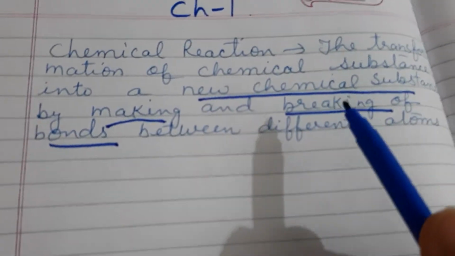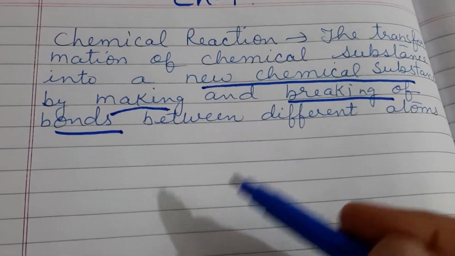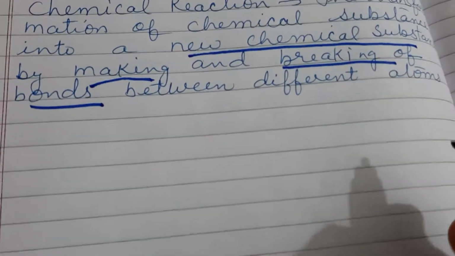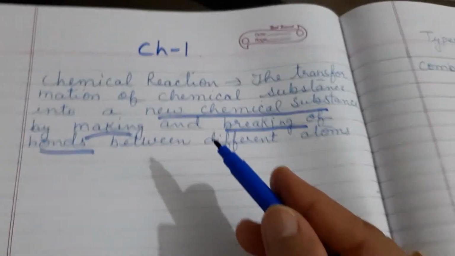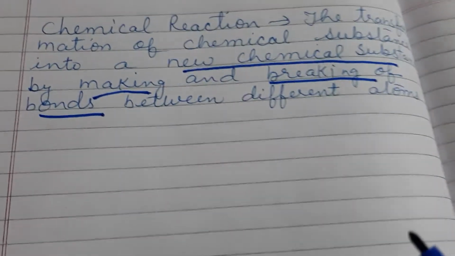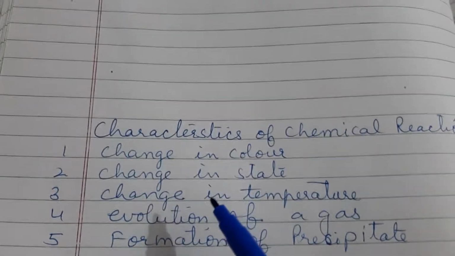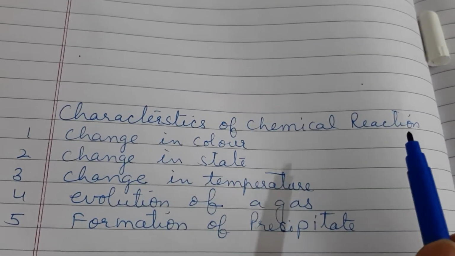Means when a chemical reaction takes place, the reactants lose their properties, and the products which are formed have totally different properties from the reactants. So this is the definition of a chemical reaction. Now, what are the characteristics of a chemical reaction? These are the main characteristics by which we come to know that a chemical reaction has taken place.